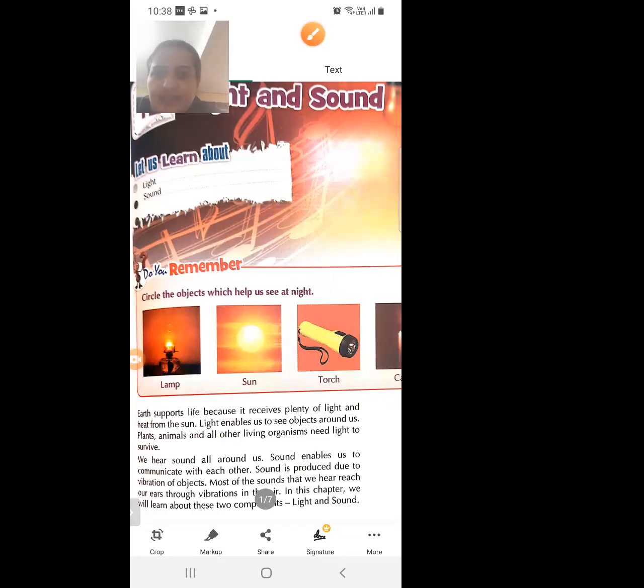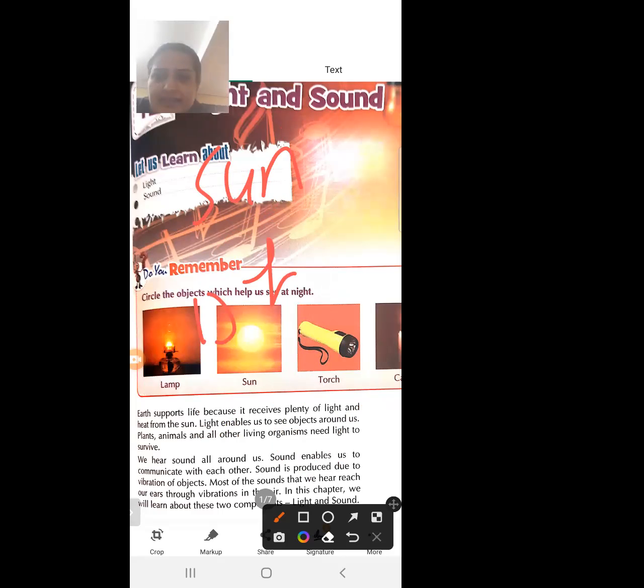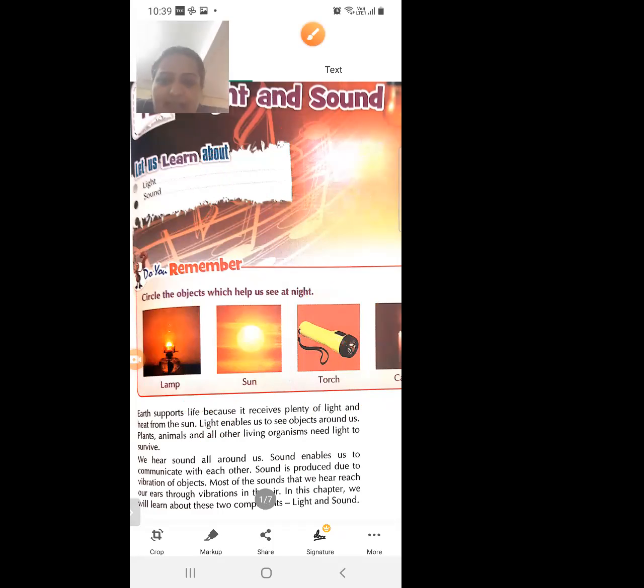So which things do we get from the sun? First heat and second light. Two things we get from the sun. Light enables us to see objects around us. So what is the purpose of light? With the help of light, we can see things around us. We can see the bench, we can see the chair because of light.